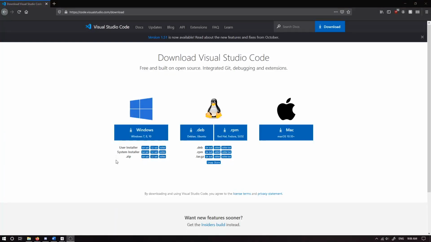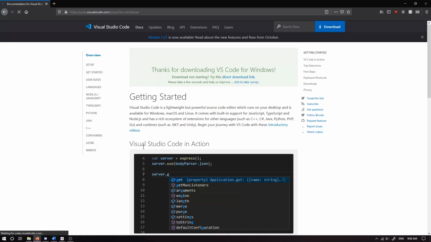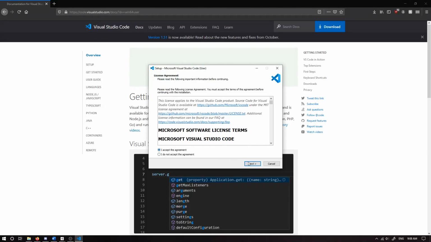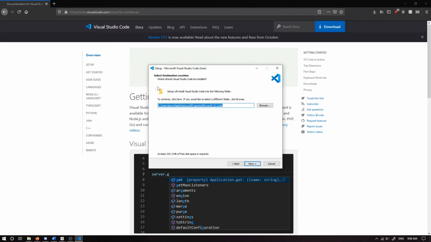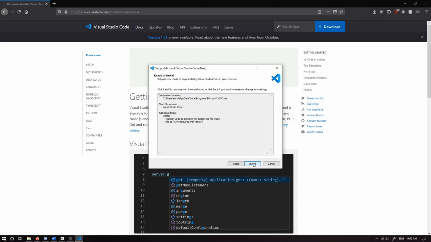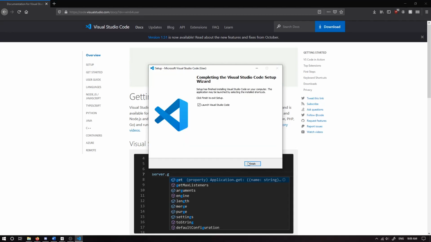Alright, so first we want to download Visual Studio Code. Click 64-bit, getting started, it'll take you to the download page, download it, save file, accept the agreement, install at the default location, that's important so it installs in the path correctly. Make sure you tick add to path, register code as an editor for supported files, makes it nice and easy when you want to open cool files. Install, finish, launch Visual Studio Code.